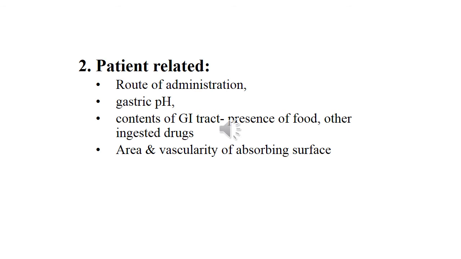Another factor is patient related. So patient related factors are route of administration, so whether the drug is given orally or parenterally, gastric pH, so alkaline or acidic, contents of the gastrointestinal tract, if there is any presence of food or other drugs which may lead to drug-food interactions or drug-drug interactions, and also surface area and vascularity of the absorbing surface. So these are all the patient related factors which affect the absorption.